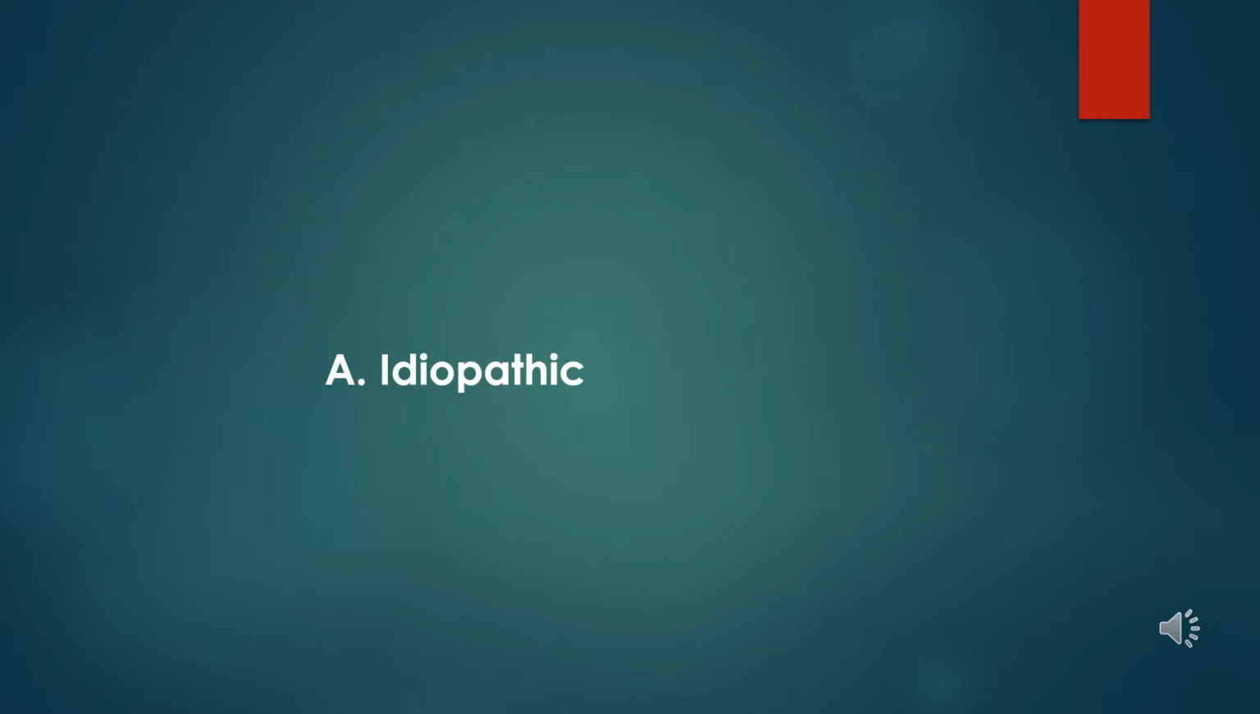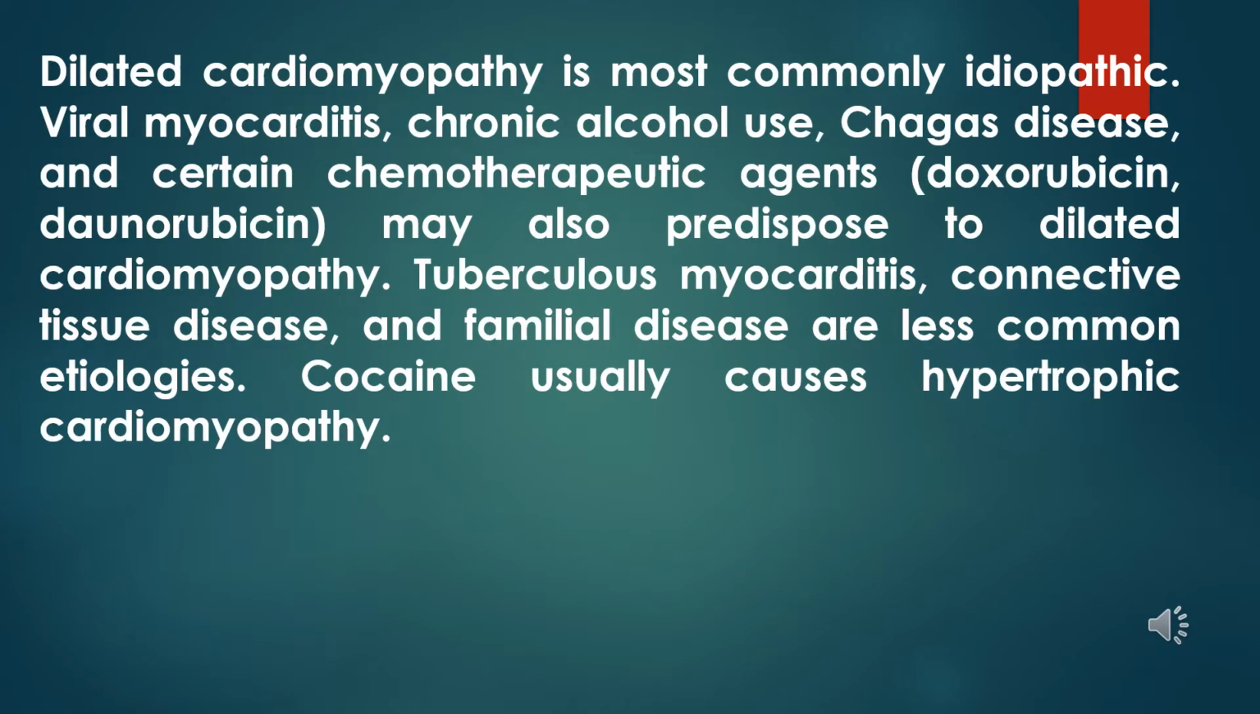A. Idiopathic. Dilated cardiomyopathy is most commonly idiopathic. Viral myocarditis, chronic alcohol use, Chagas disease, and certain chemotherapeutic agents, doxorubicin, daunorubicin, may also predispose to dilated cardiomyopathy. Tuberculous myocarditis, connective tissue disease, and familial disease are less common etiologies. Cocaine usually causes hypertrophic cardiomyopathy.